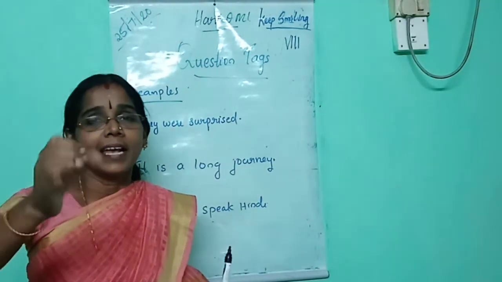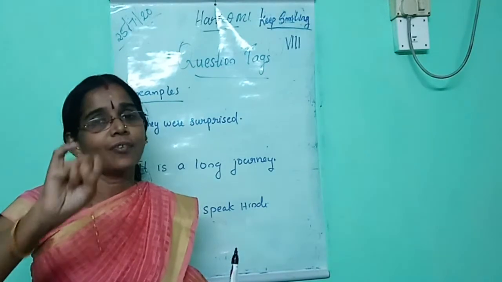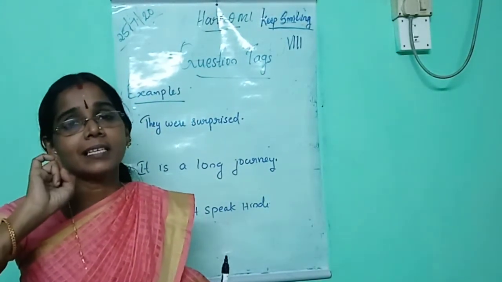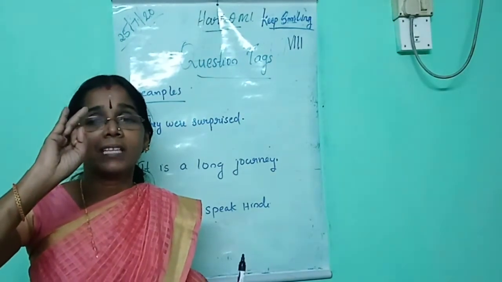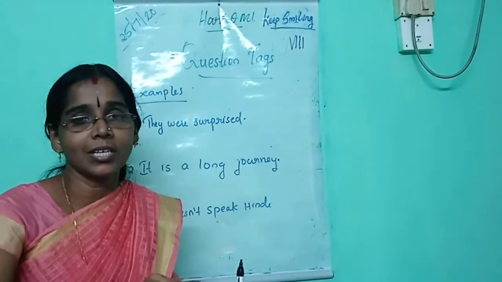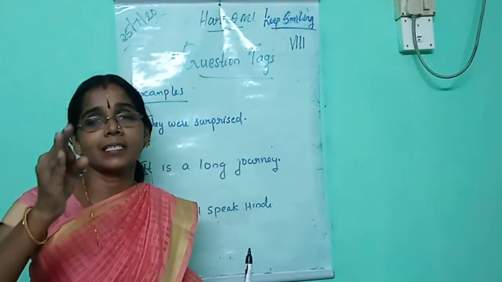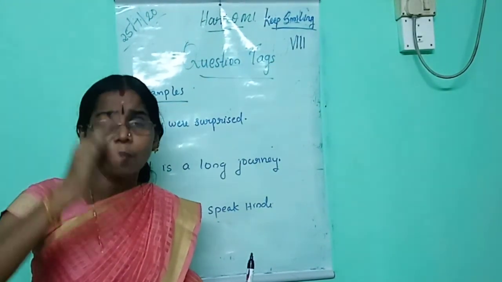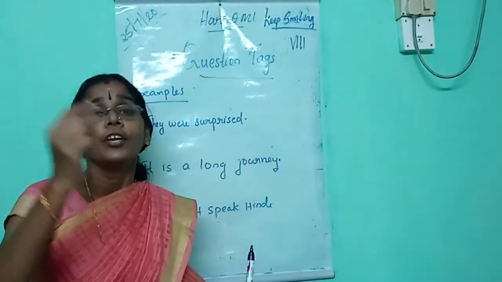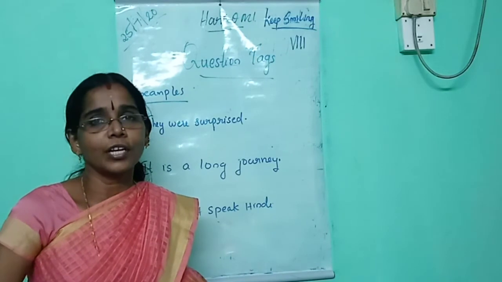What are the points? A question tag is a short question at the end of a statement. At first you should identify the helping verb from the given sentence. Second, identify whether the sentence is negative or positive. Third point is if the sentence is negative, use positive tag, and if the sentence is positive, use negative tag. Then after writing the statement, use a comma. Don't forget it. Are you ready to do it alone?